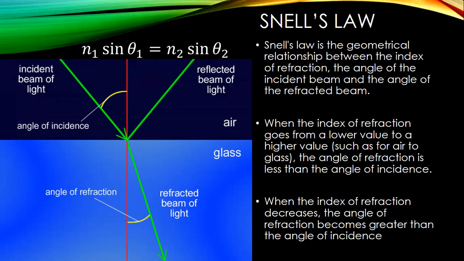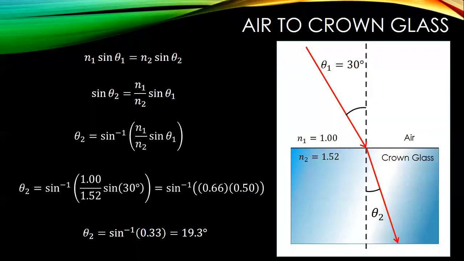Okay, so a little more complicated than what we had for the law of reflection. In the law of reflection, we had the angle of incidence is equal to the angle of reflection. Here we have the index of refraction times the sine of the angles being equal. So let's do a little calculation right here and try to calculate what the angle change would be going from air to crown glass having an index of refraction of 1.52. And let's set the incident angle at 30 degrees.